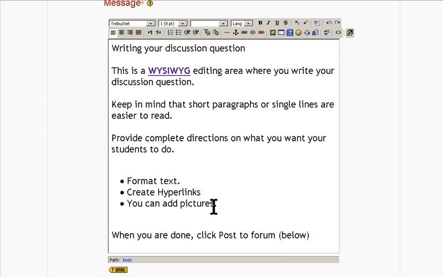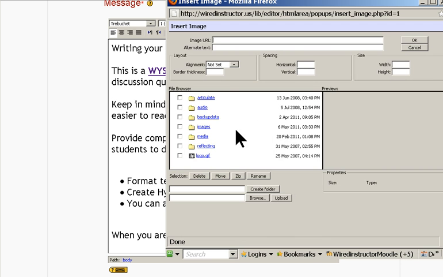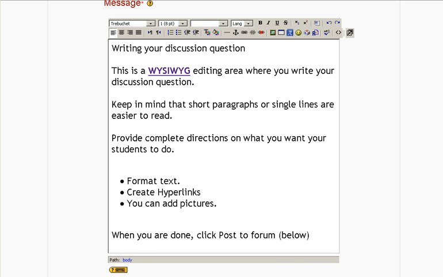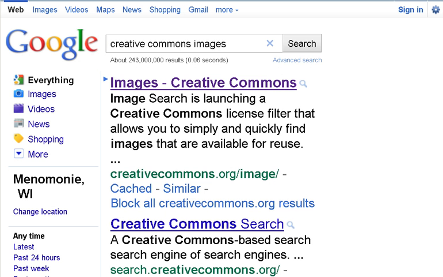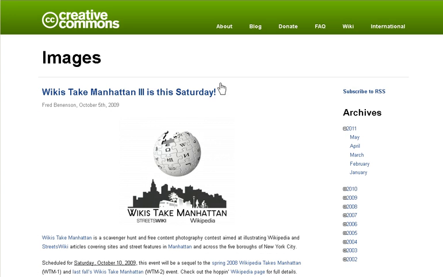You can also add pictures. You would add pictures by using this Insert an Image link. When you click that link, you're going to have an opportunity to insert an image URL, a Uniform Resource Locator. To get an image, I'm going to go over to Creative Commons. I'm going to then go into the Creative Commons area, and I'm going to grab an image that I know is not copyrighted, so there I have the opportunity to pull that image up.